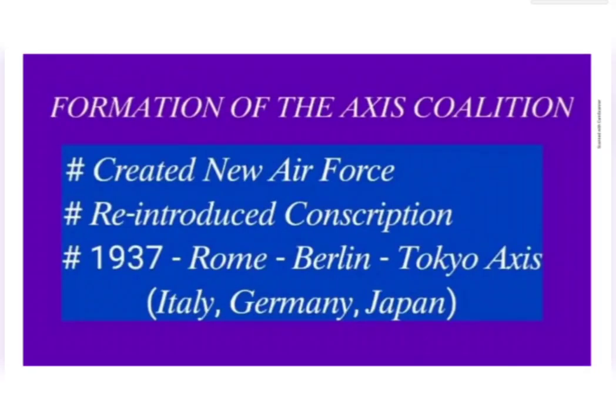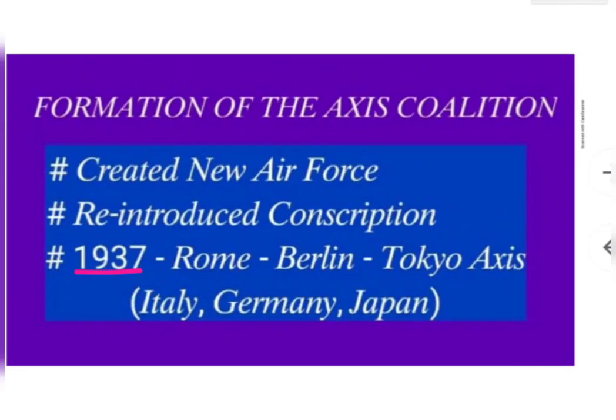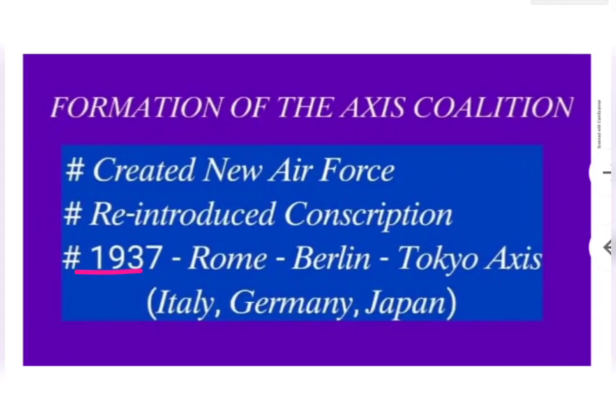bin. Then here, what is that? Formation of Axis coalition. Formation of Axis coalition in the sense that three countries in the name of the Axis powers, Italy, Germany, Japan, these three countries signed the treaty, otherwise coalition, Rome, Berlin, Tokyo Axis. Which year in the sense? 1937. Yes, that's the formation of Axis coalition. Coalition in the sense of joining. They joined together and then signed the treaty. That's all. Rome, Berlin, Tokyo Axis.